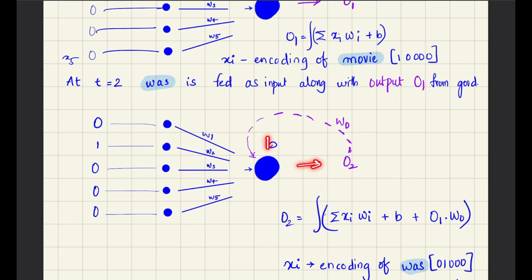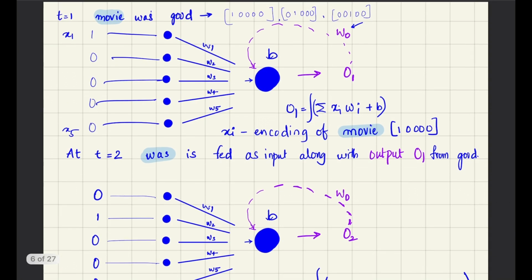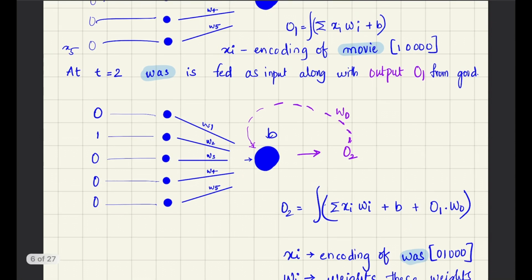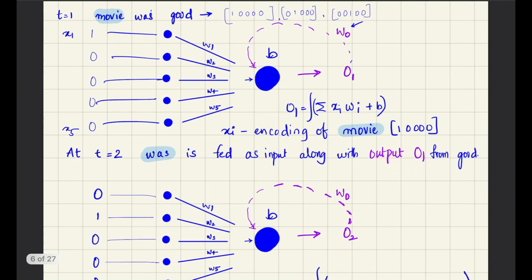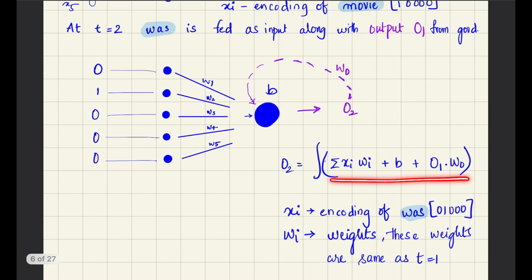Since we know that this neuron has a bias B, and it is going to be the same bias as when we are sending movie. Sorry, this is not actually good. This is actually movie. My mistake. And there will be another output O2, and it is multiplied with W0, the same W0 as in time step t equal to 1, and we get an output.